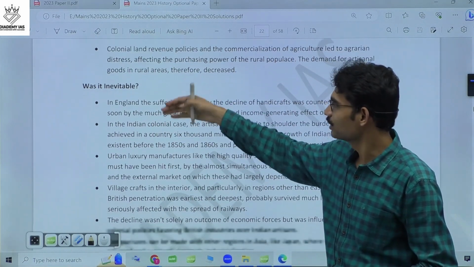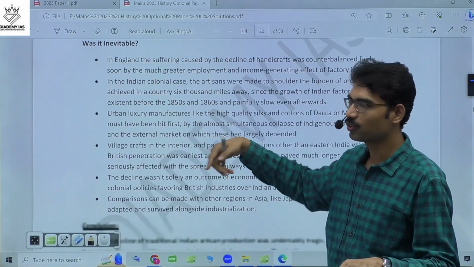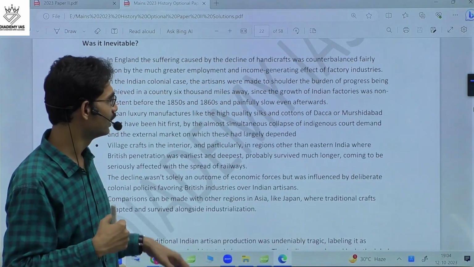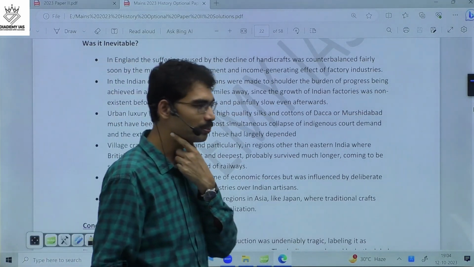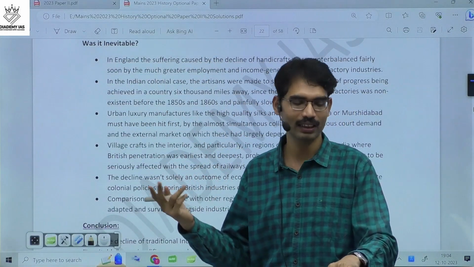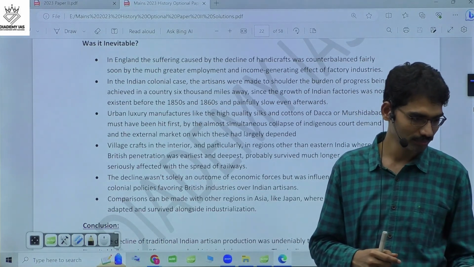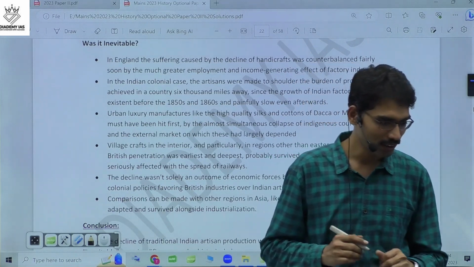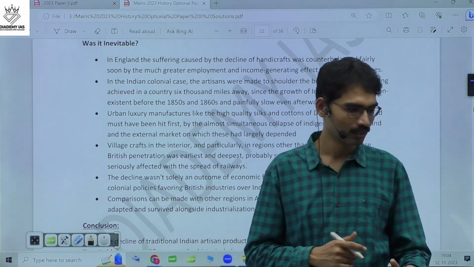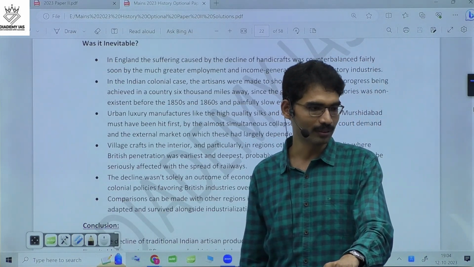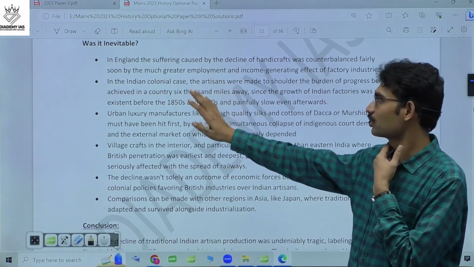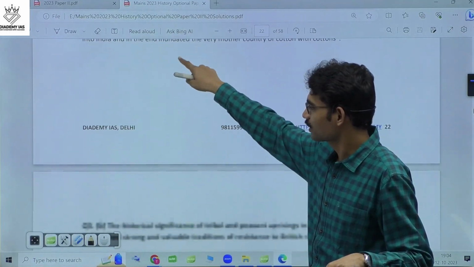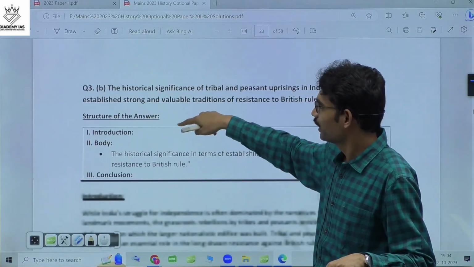So was it inevitable? We just need to highlight that it is the forced process of the British policies, not an inevitable one, not a natural one. It is a forced one. So the question is simply about the factors for deindustrialization. Was the deindustrialization of traditional artisans due to the Industrial Revolution inevitable? No. So simply we need to talk about the British policies behind the deindustrialization.